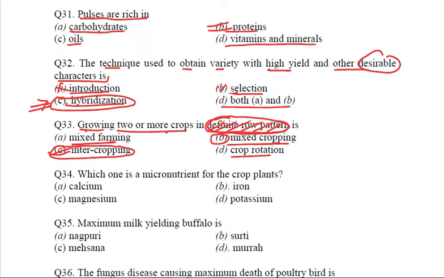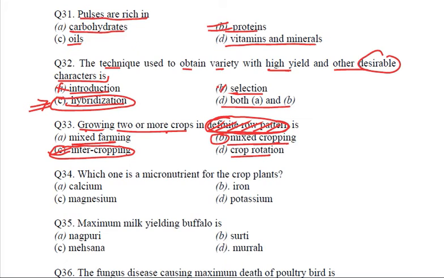When we are talking about mixed cropping or intercropping, it is the simultaneous growing of two or more crops in the same field, in the same patch of land. And the only difference is that if it is without any definite row pattern, if it is random, it is mixed cropping, and if it is in a definite row pattern, it is intercropping. So C is the right answer to question number 33.